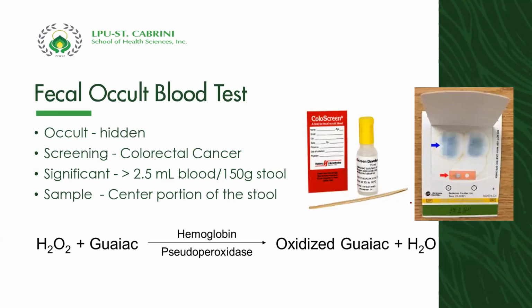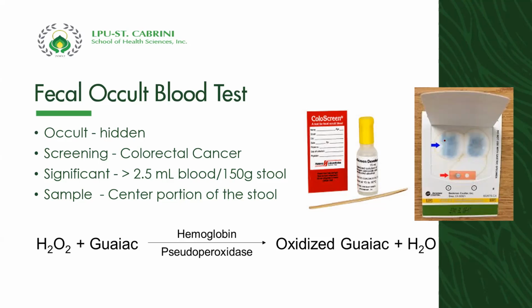Now, we also have what we call the fecal occult blood. The fecal occult blood is used to determine the hidden RBCs. From the word itself, occult, it means hidden. And fecal occult blood is used for the screening for colorectal cancer. Okay, so we are using what we call point of care testing using this kit.